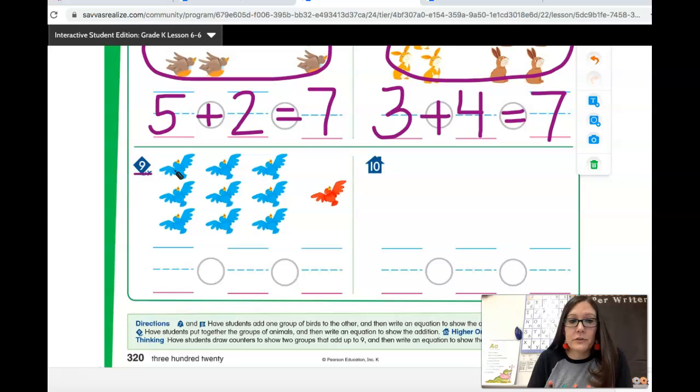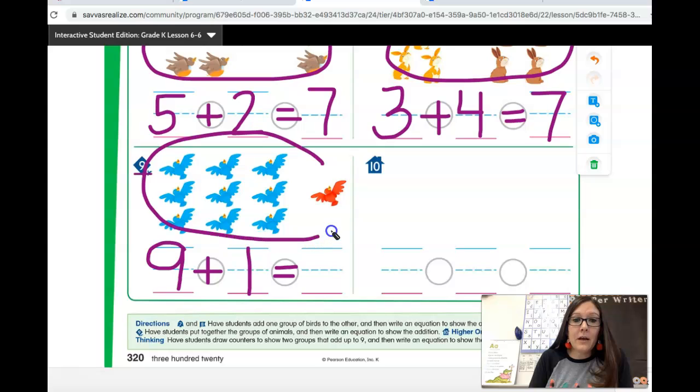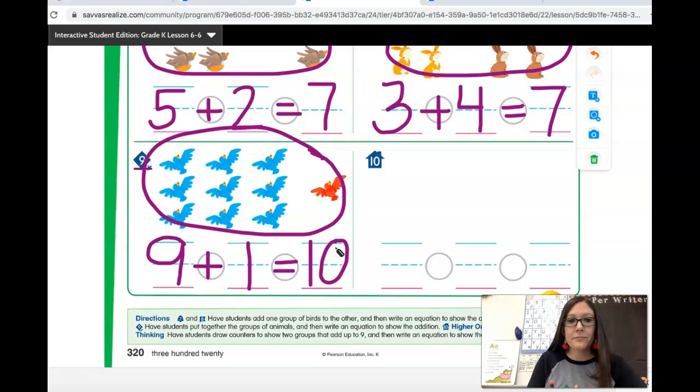How many birds in the first group? 1, 2, 3, 4, 5, 6, 7, 8, 9. Write the number 9. Plus, how many birds in this group? 1. Equal sign. 9 plus 1 equals how many birds in all? Did you count them? 9, 10. 10 birds. If you made a mistake, please fix it.